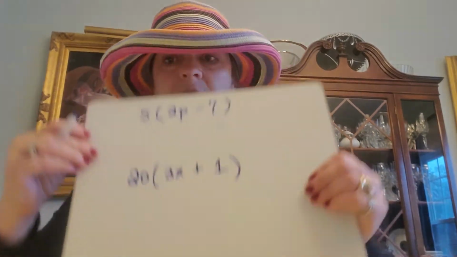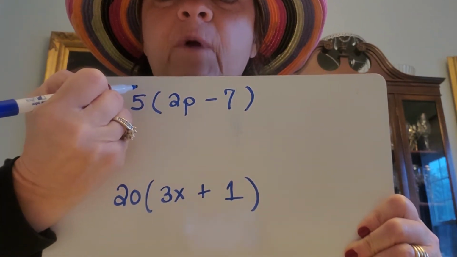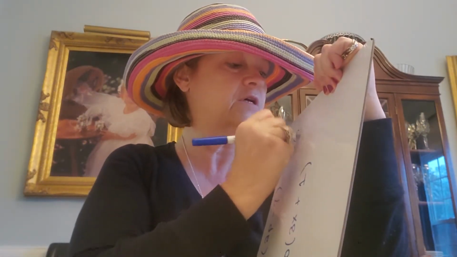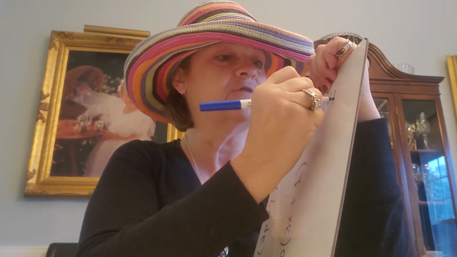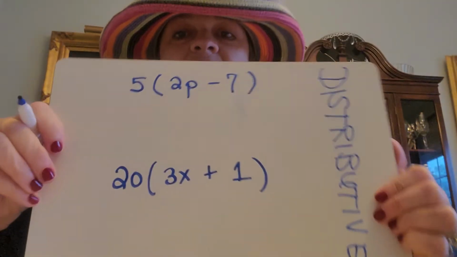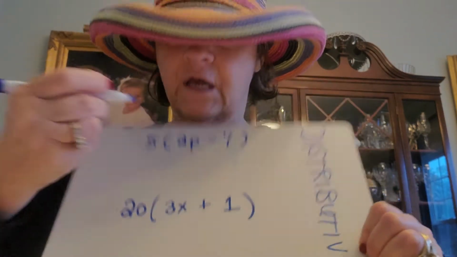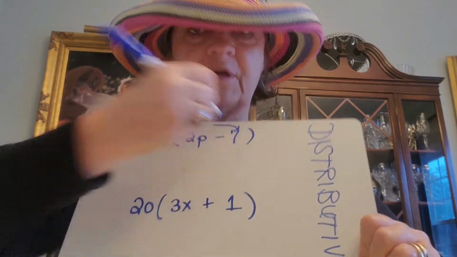So what we're going to do, if you recall, is this number right here gets distributed, because that's why it's called the distributive property. Let me write that down. Distributive. That's a good vocabulary word. That's why it's called distributive property, because the number on the outside of the parenthesis gets paired up with everything on the inside by multiplication.